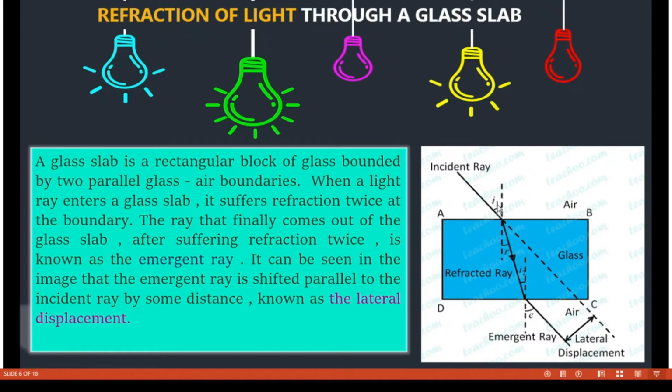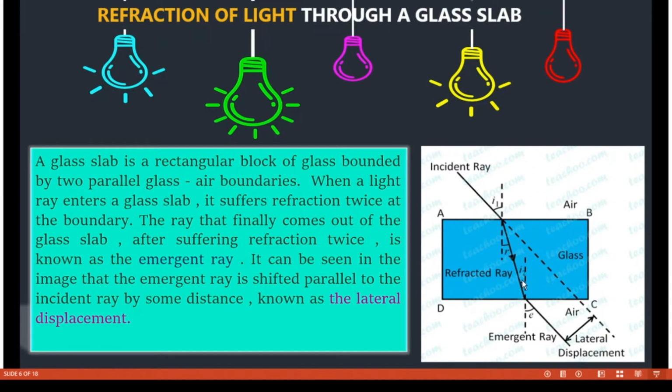The normal is an imaginary perpendicular line drawn at the point of incidence, and this i1 is the angle of incidence, calculated with respect to this normal line. Here r is the angle of refraction and it is also measured with respect to this normal line.